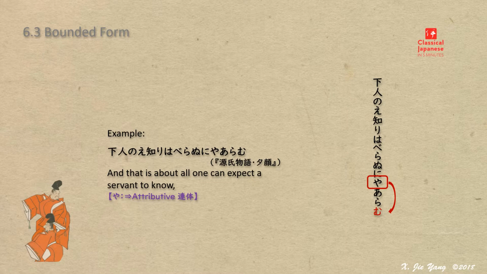To express a question, ka was used in classical as well, but ya had many more examples. Ya is a particle of kakari musubi, and it requests the attributive form to the declinable at the end of the sentence.